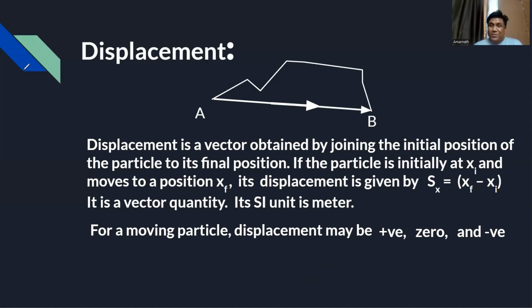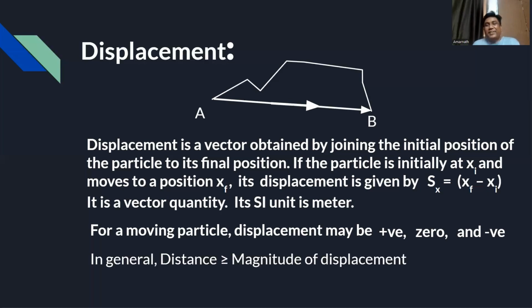See, these questions may arise from these points. Then finally, what we can discuss in general: distance is greater than the magnitude of displacement, because if you take some ordinary path, the distance will be more than the displacement.